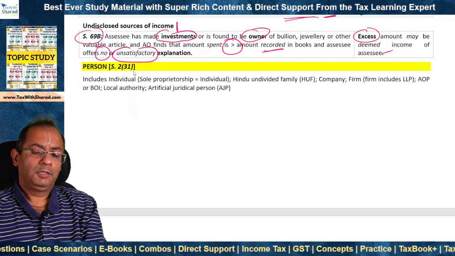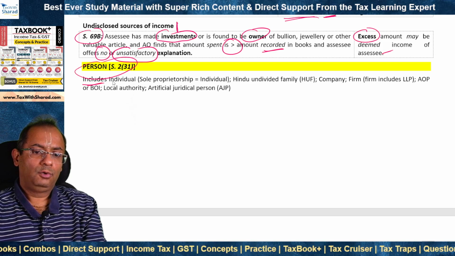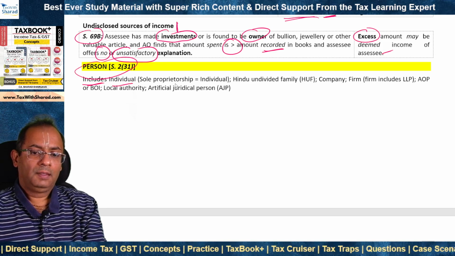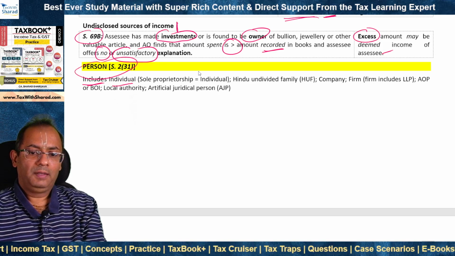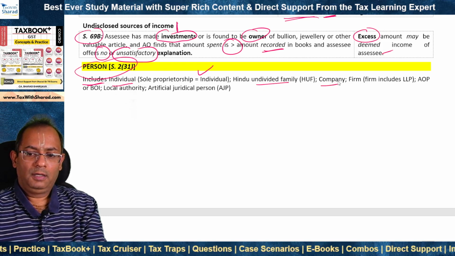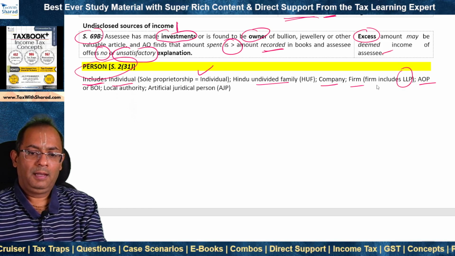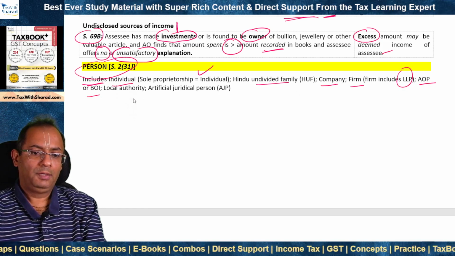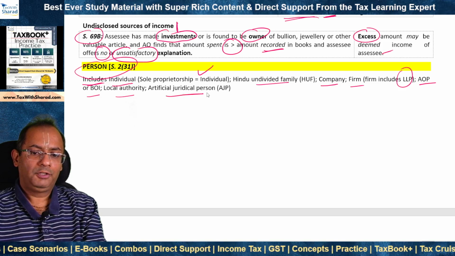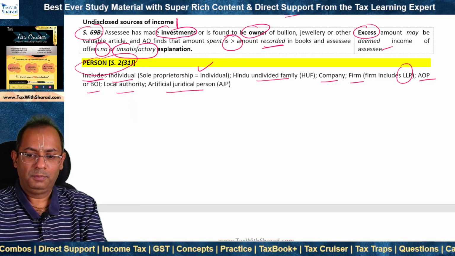Now, income tax is charged on the total income of a person, and person includes an individual. A sole proprietorship is treated as an individual. An HUF, a company, a firm. Firm includes an LLP, an association of persons or body of individuals, local authority, and an artificial juridical person, or AJP. AJP is the residual category of persons.